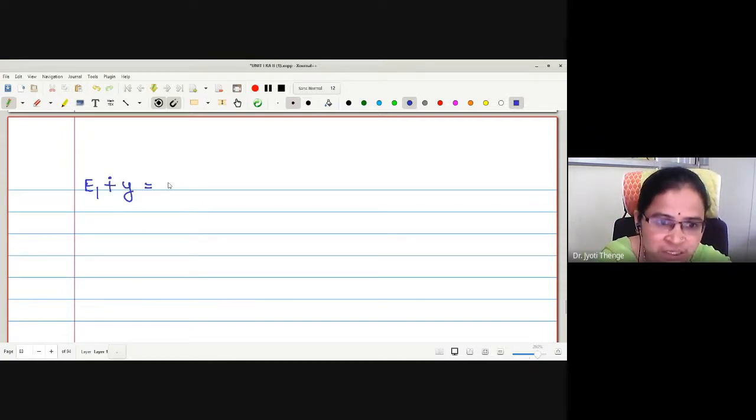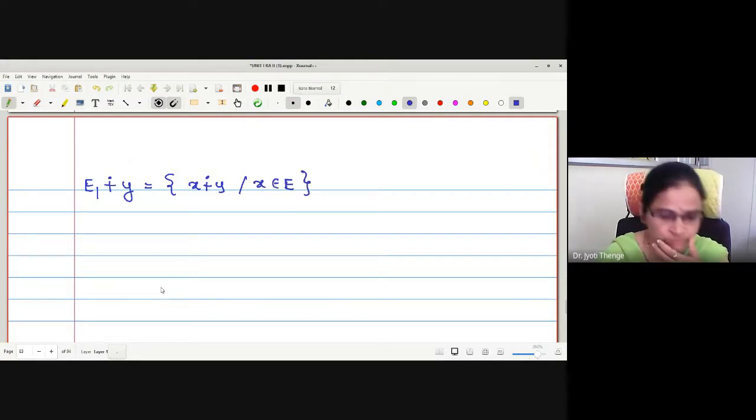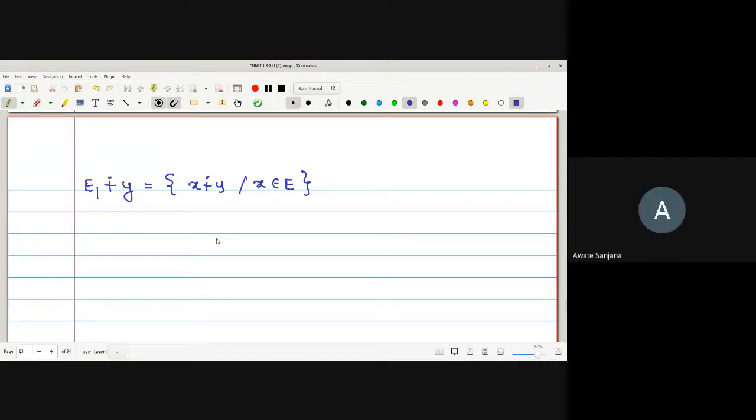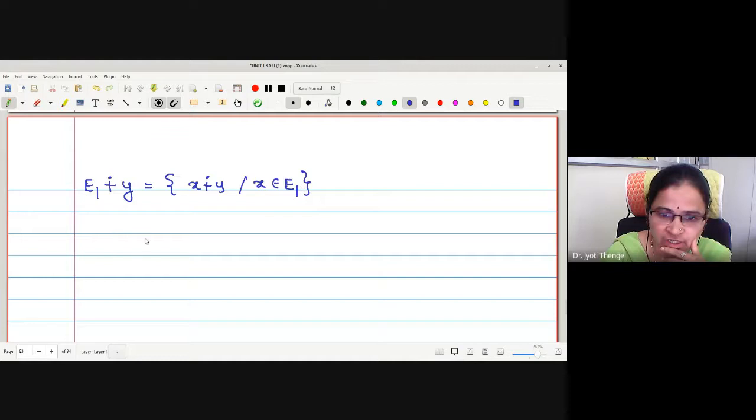How is the set defined, as we have seen already? This is x sum modulo 1 with y for all x in E. Correct? Sorry, it is E1, right.